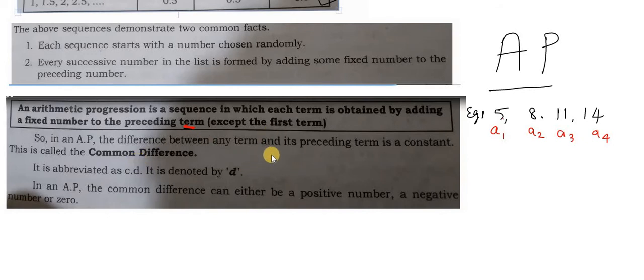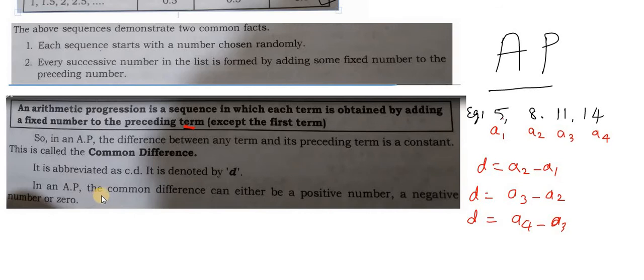You can write the common difference d equals A2 minus A1, or d equals A3 minus A2, or d equals A4 minus A3, like that. I hope you understood this.